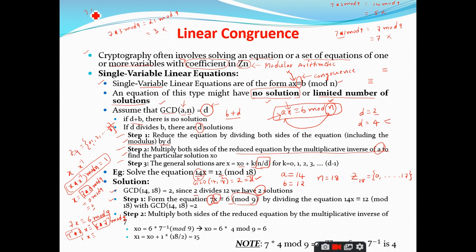Now I will take 4. 7 times 4 mod 9, 28 mod 9. What is 28 mod 9? 1, sir. So you can observe that when we multiply 7 with 4 and take modulo 9, I am getting the remainder as 1. So here the condition is satisfied. Therefore the 7 inverse is 4. Is it clear?